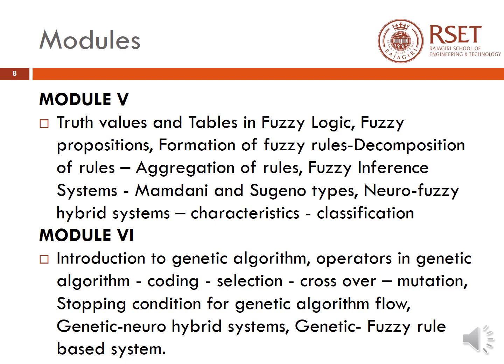And the last module is the sixth module, where we cover about the genetic algorithm topics. We have an introduction, the different operators used in genetic algorithm, their coding, then their selection, crossover, mutation topics, then the stopping condition for genetic algorithm flow, then the different hybrid systems, that is genetic neuro hybrid systems and genetic fuzzy rule based systems. So these are the contents of the 6 modules of this particular course, soft computing.